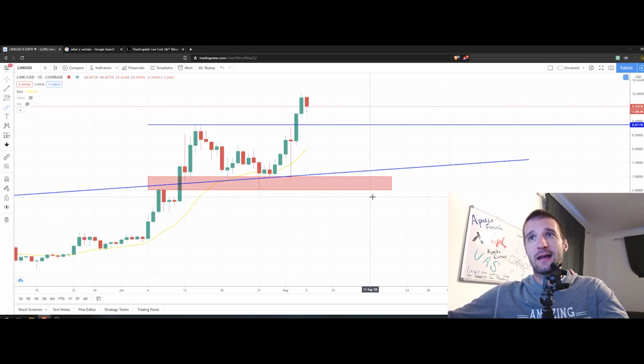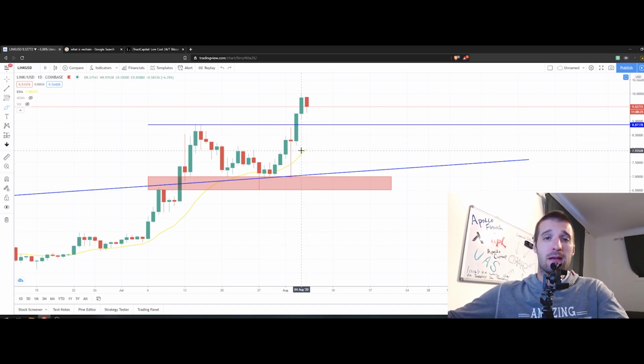The next levels of support that we need to watch is this over here, as I mentioned, and that's $8.87, and also we need to watch the 20 exponential moving average climbing on the way to the upside, where we are going to retest this level on the daily chart, because it seems like Link likes to respect this moving average, and this is the reason why we're going to follow it also.